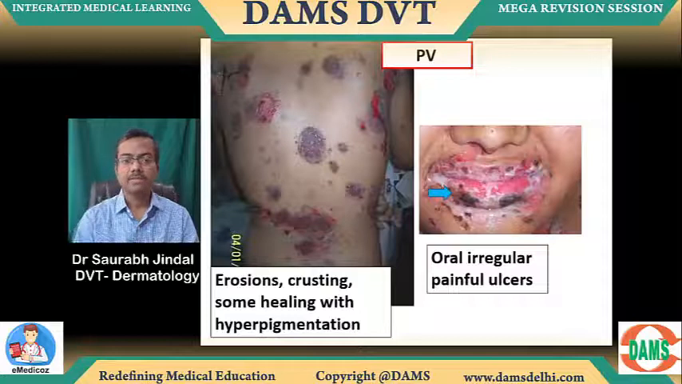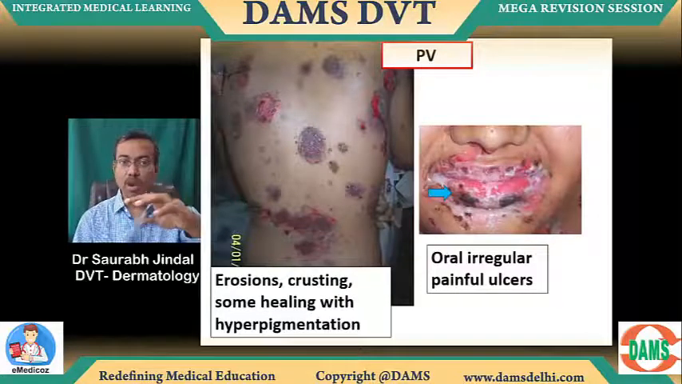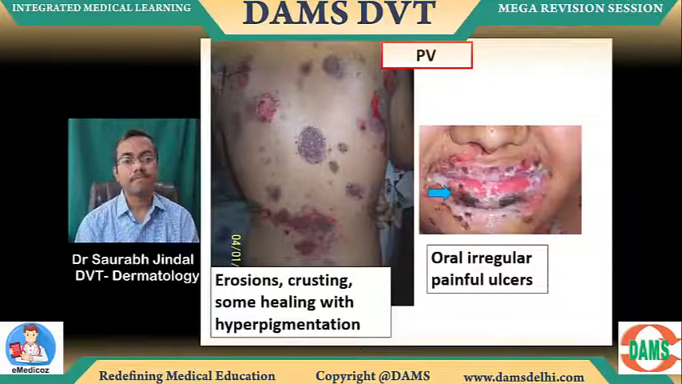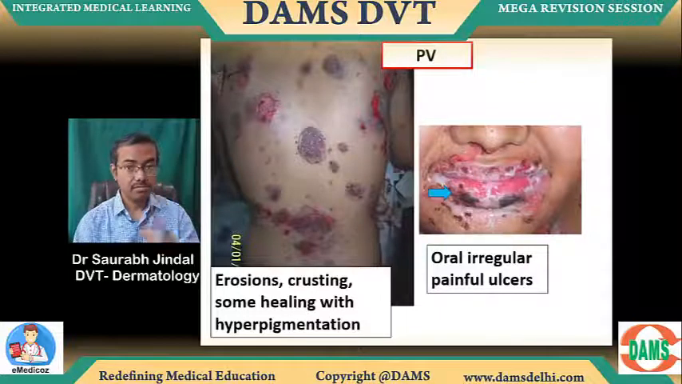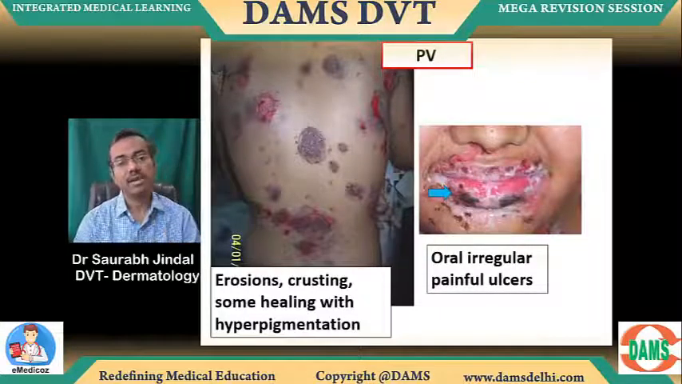Look at the images. Pemphigus vulgaris. Can you see widespread erosions? Raw areas. On the right side, the blue arrow shows oral ulcers which are irregular. Important: irregular ulcers, if you have that word in the MCQ, you will mark it as pemphigus vulgaris.